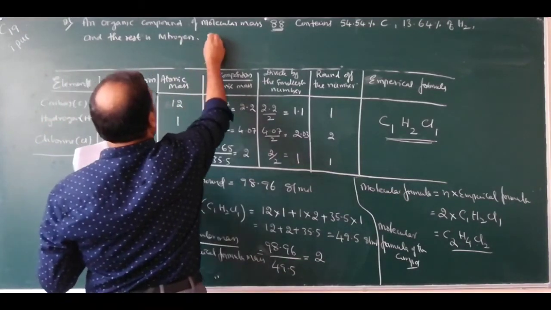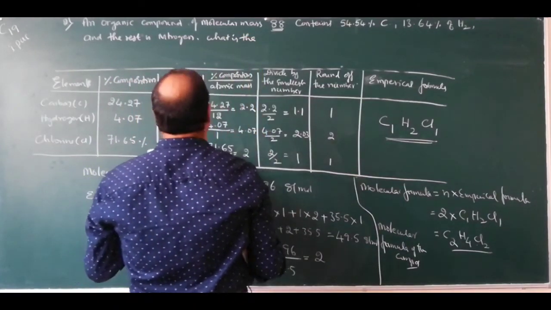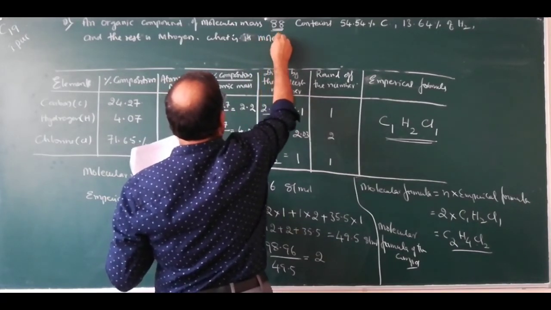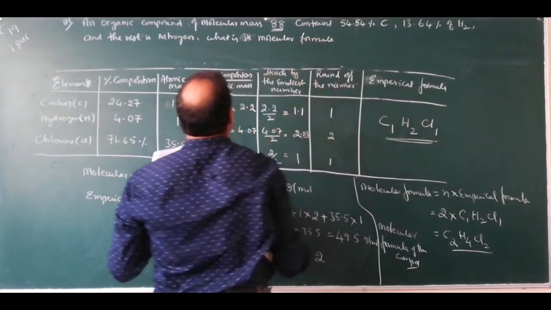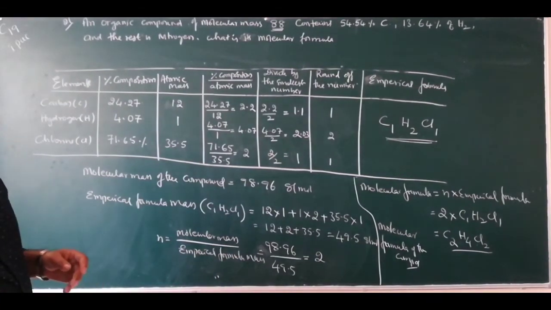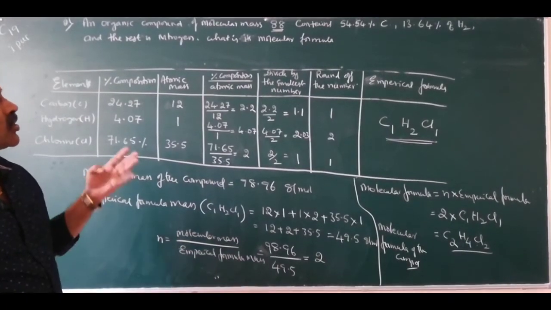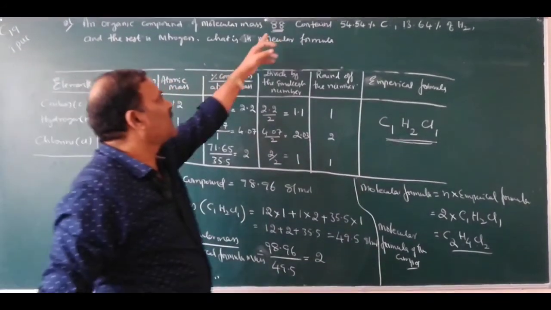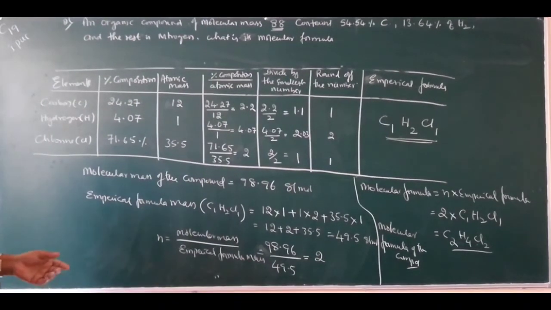What is its empirical formula and molecular formula? So this is the second problem. It is an organic compound, contains the elements carbon, hydrogen and nitrogen. Its molecular mass is 88. What is its empirical formula and molecular formula?